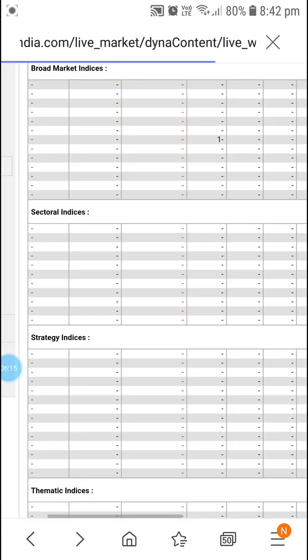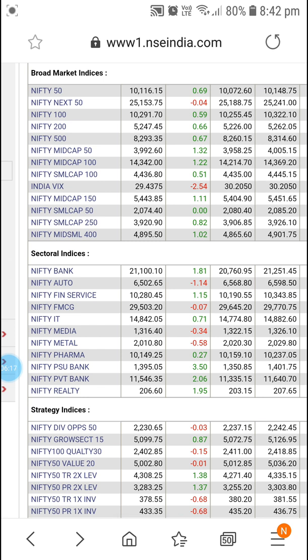In the same way, you have to check all the sectoral indices. Here you can see auto was down today. So the first thing, if you are a beginner, you have to check the pre-open market and understand how many declined and how many advanced. Second, you have to come to the sectoral index and decide which sectors are performing today. If you see green above 2%, then you can go to that sector and select a stock.